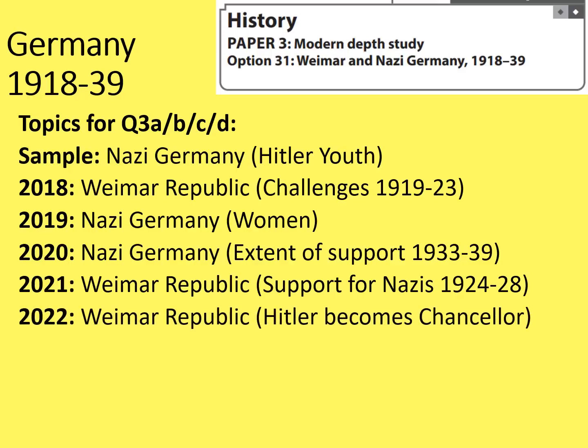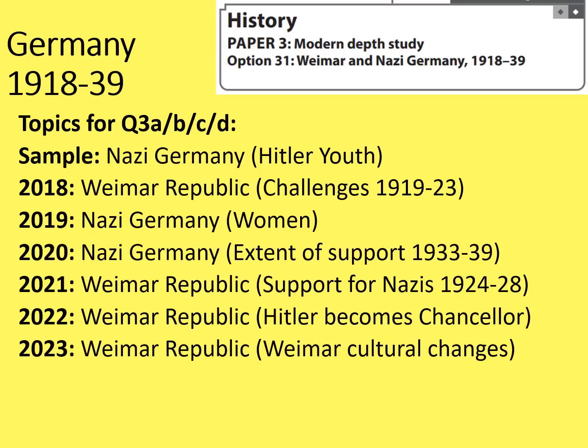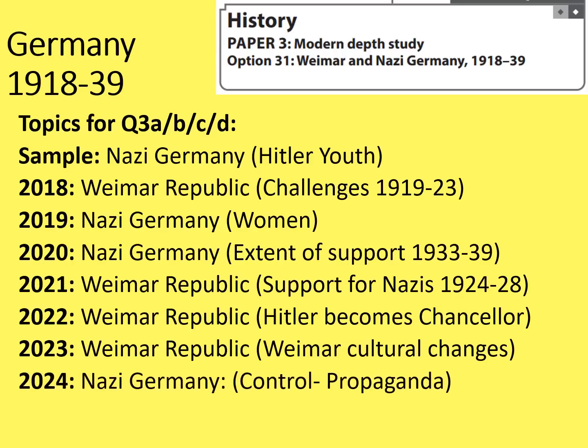And then 2022, it was the Weimar Republic again. Hitler becomes Chancellor. Then in 2023, it was the Weimar Republic for a third time. So there were Weimar cultural changes. I predicted last year that Nazi Germany would come up in 2024, and it did. Control and propaganda being the topic. So this presents us with a problem.